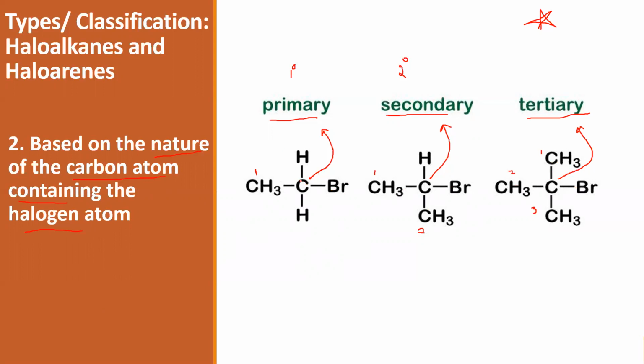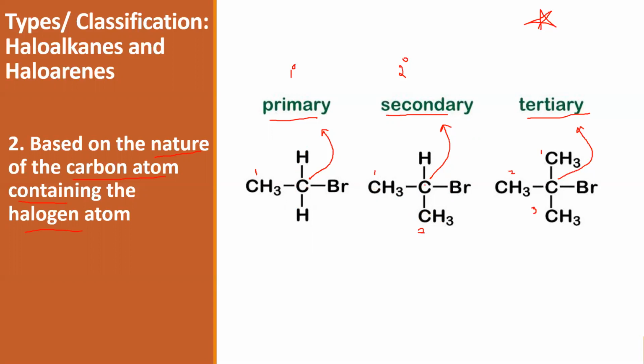Now who is a primary haloalkane? A primary haloalkane is a haloalkane where the halogen is attached to a carbon which is in turn attached to only one carbon atom. Such a carbon is called a primary carbon, and such a haloalkane is called a primary haloalkane. Coming to this case, bromine or halogen is attached to a carbon which is in turn attached to two carbon atoms.